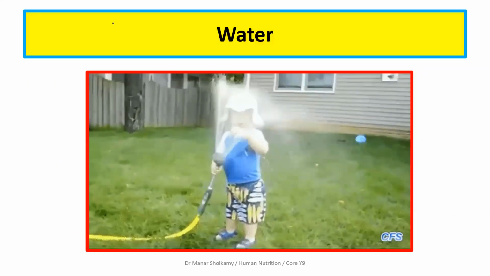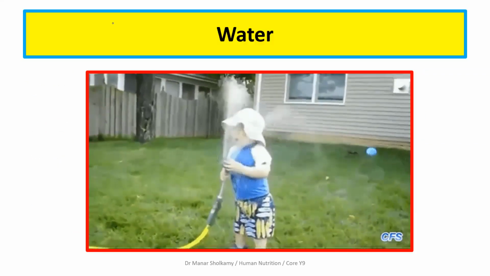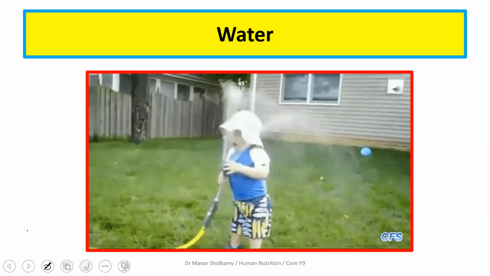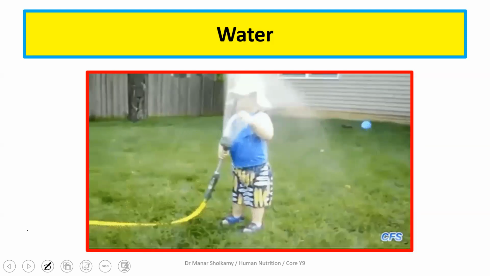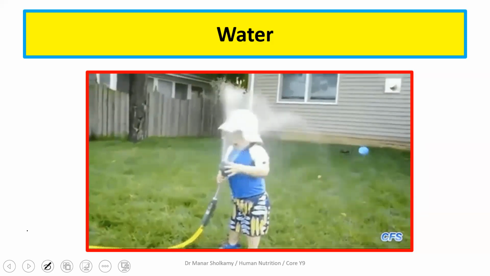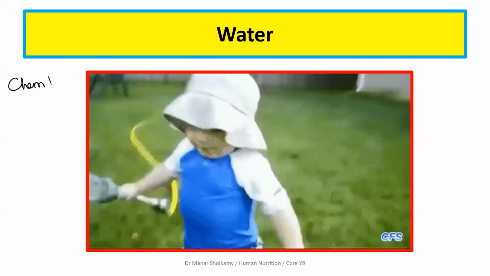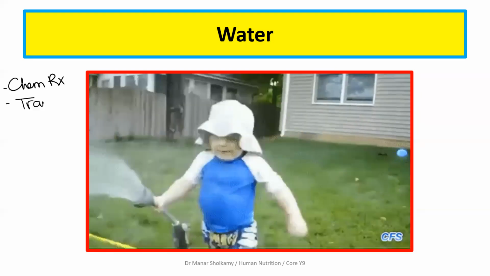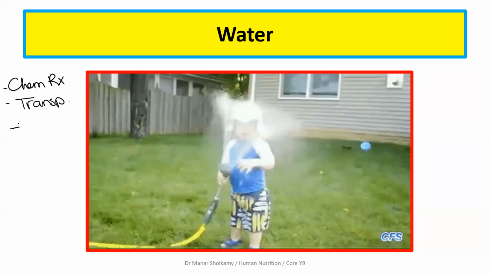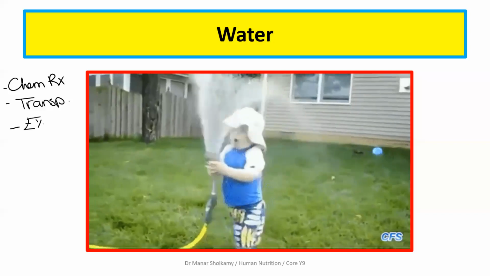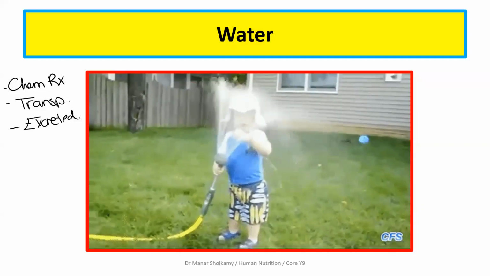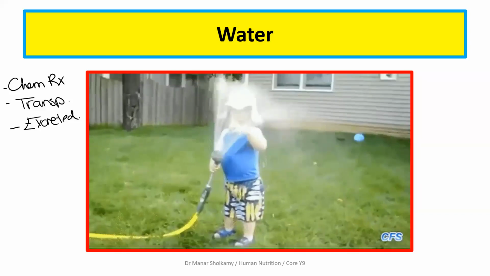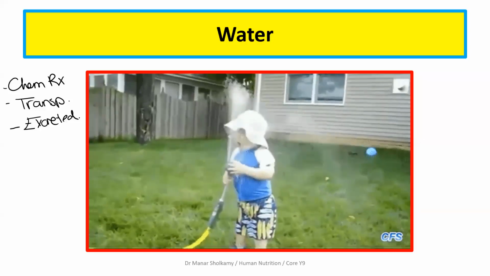Fine, okay. Water is very important. We always ignore water. Why is water important? It activates the enzyme. Yes, you are correct. Water is important for all chemical reactions in the body, metabolic reactions. All reactions need water. It's a transport medium. Everything in your body is transported in water. Everything in your body that is excreted is excreted in solution. Think about it: the urine, the feces, the sweat, your tears, everything that comes out of your body comes out with a percentage of water.